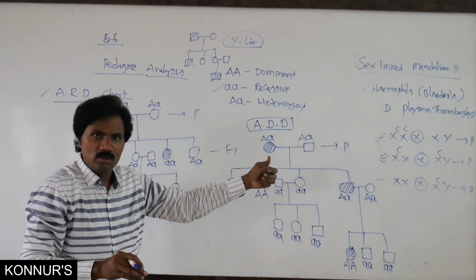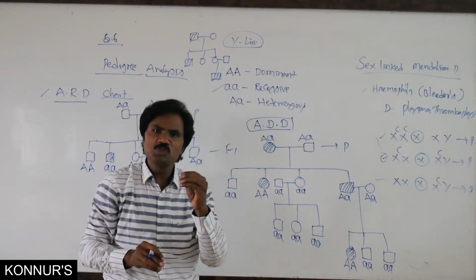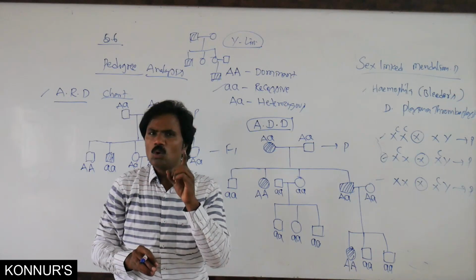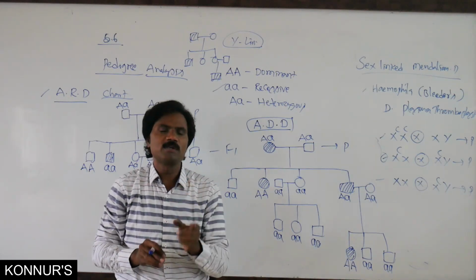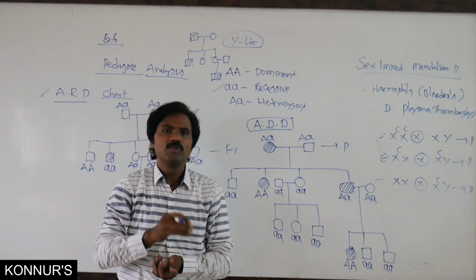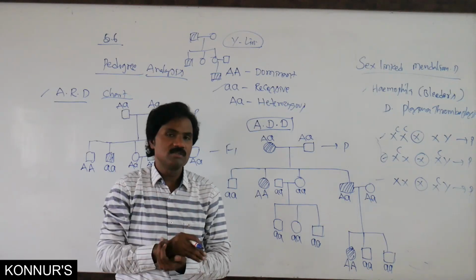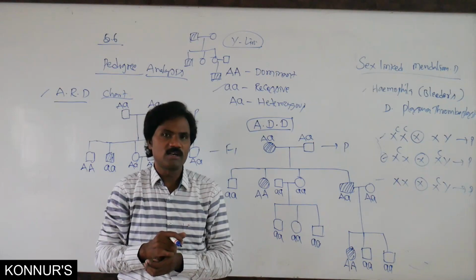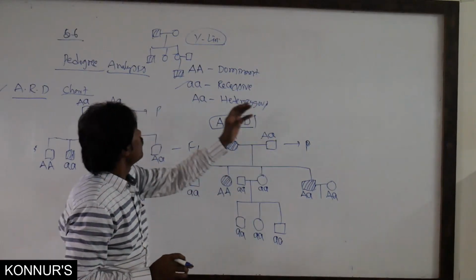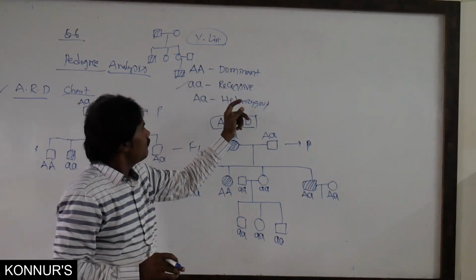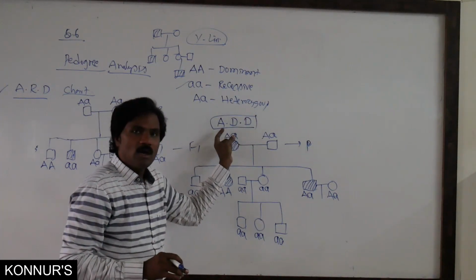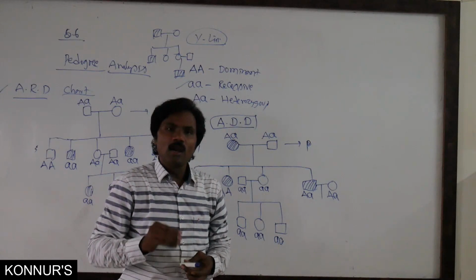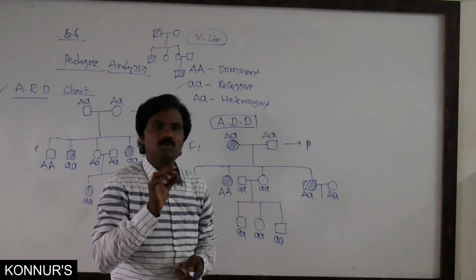Just now I mentioned one particular calculation: in cystic fibrosis, among a population, about 1% may be affected. Then along with dominant, recessive, heterozygous, autosomal dominant and autosomal recessive, there is X-linked recessive.